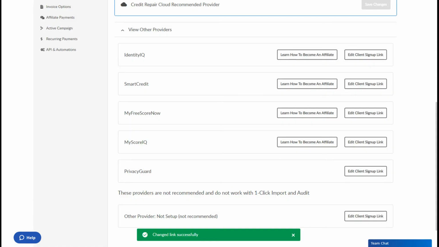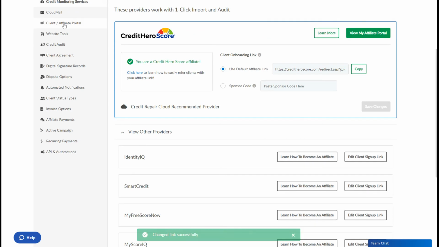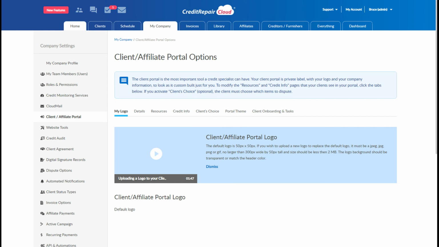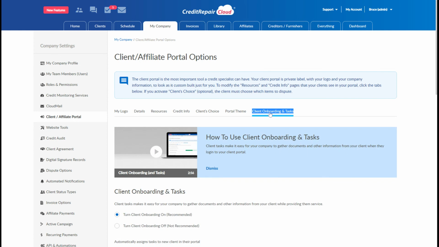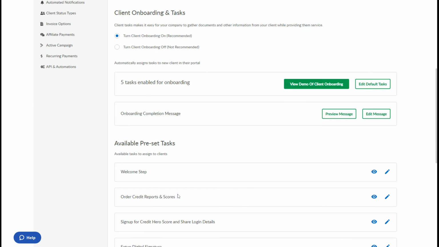After you have successfully changed the link, go to Client Affiliate Portal and then go to Client Onboarding and Task. So after you click Client Onboarding and Task, look for Order Credit Report and Scores and click the pen sign.